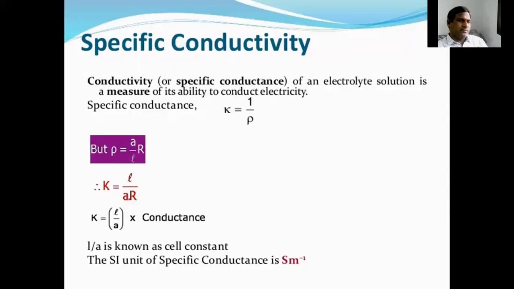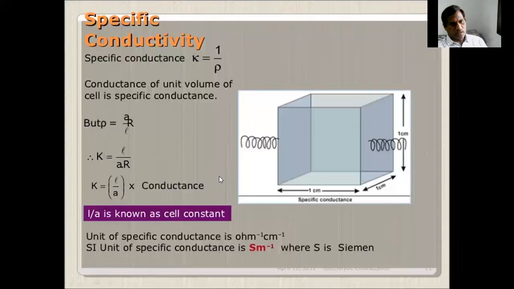Specific conductivity is denoted by kappa K. Specific conductance of an electrolyte solution is a measure of its ability to conduct electricity. The specific conductance kappa K is equal to 1 by rho. So specific conductance kappa K is equal to 1 by rho.